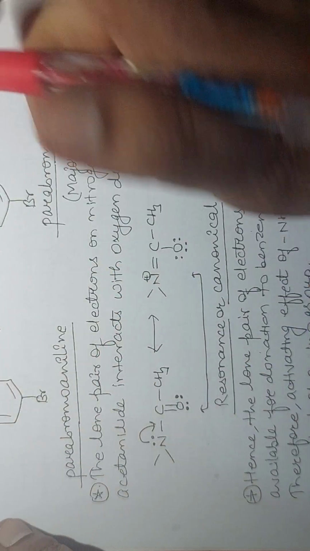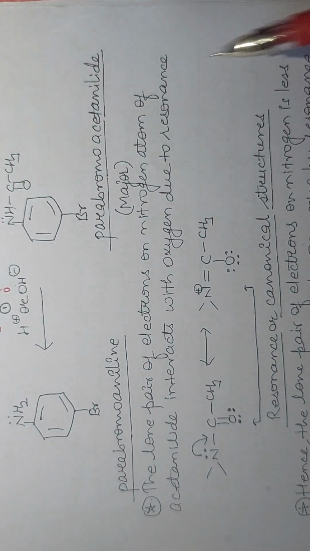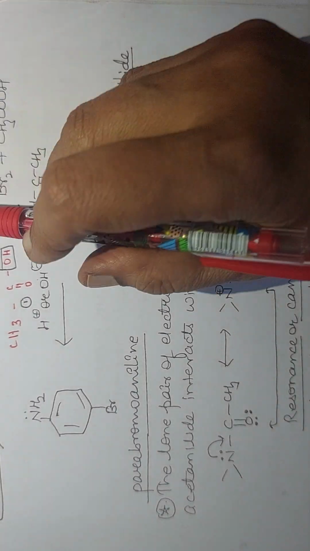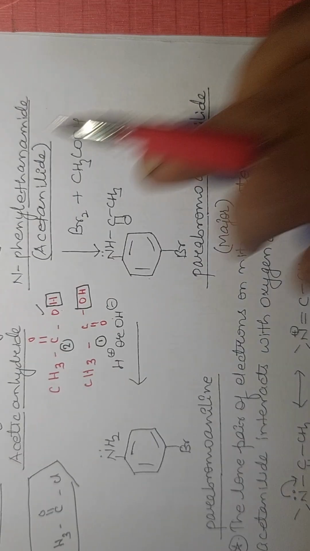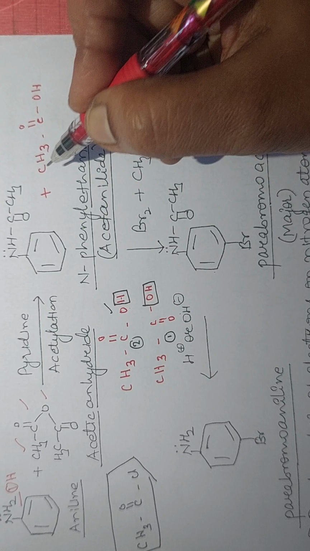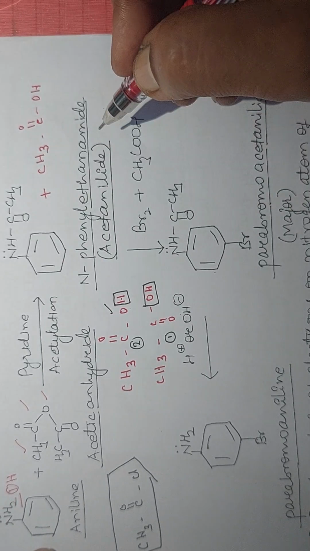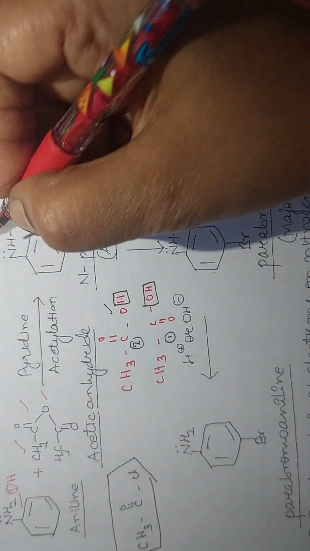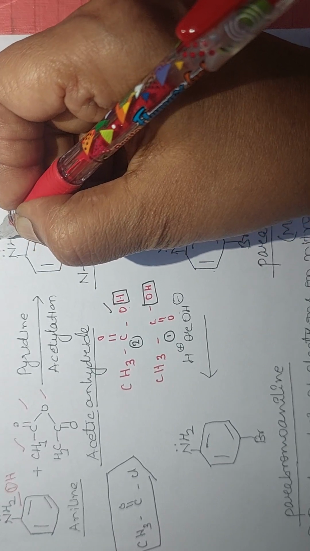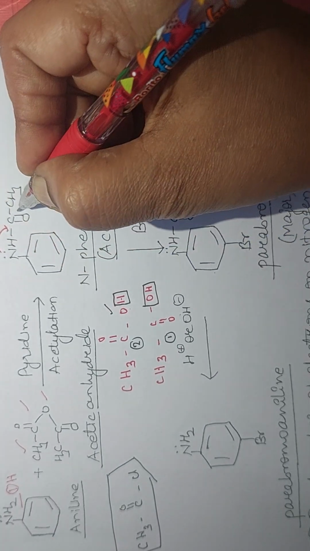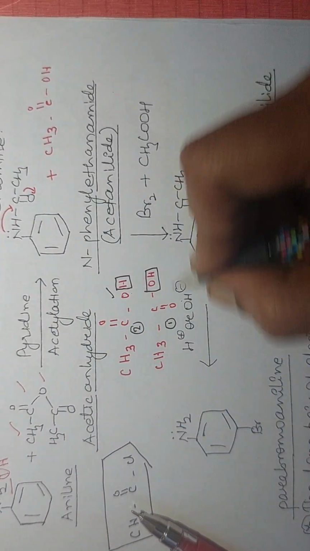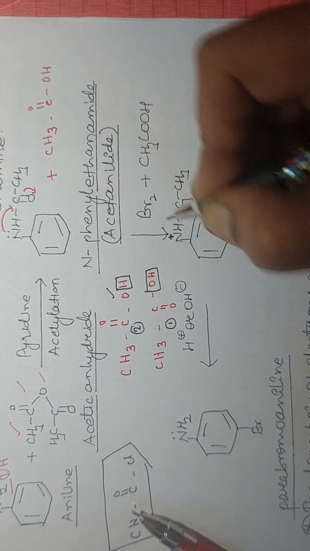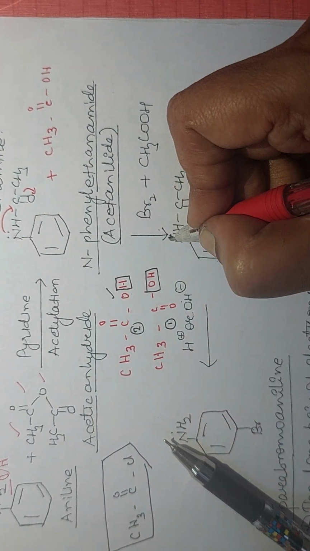Now, after this, how is it controlled? This is the same thing, NHCOCH3. You see here, NHCOCH3. What will happen here? That is a control. How is it controlled? This unshared pair of electrons comes here, this goes here. That means nitrogen will get positive charge.